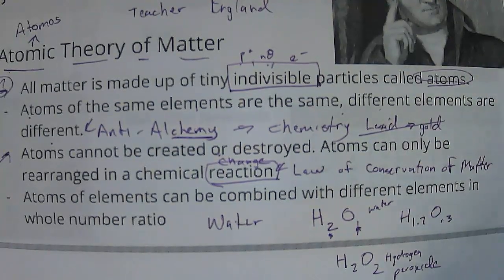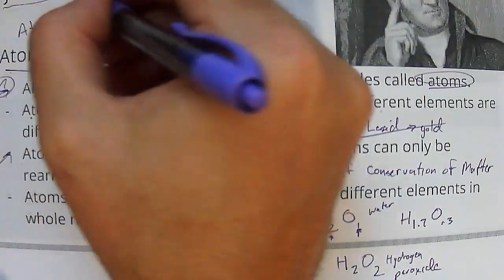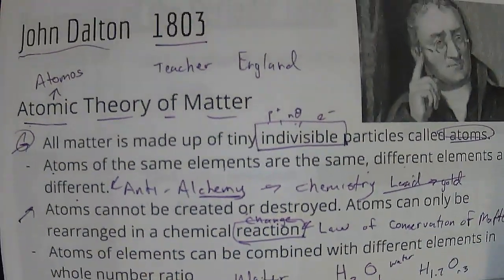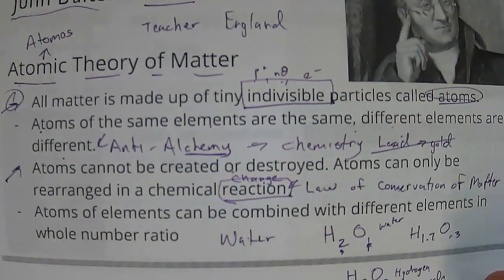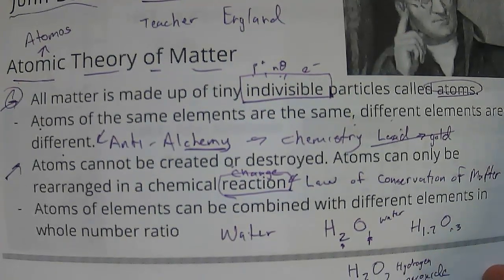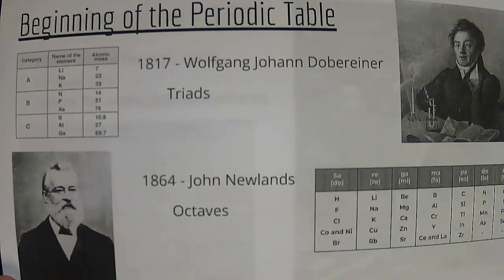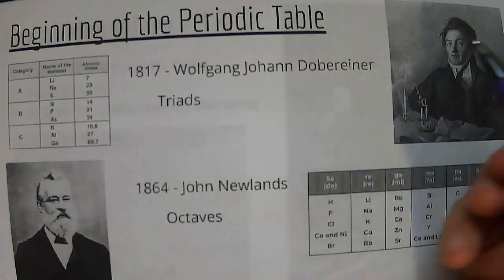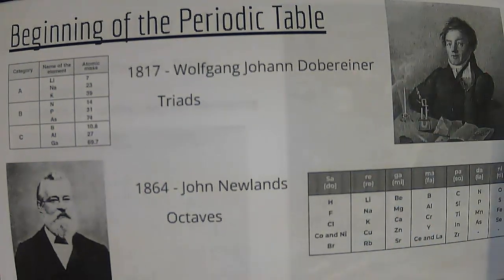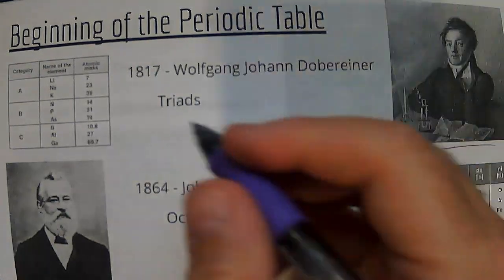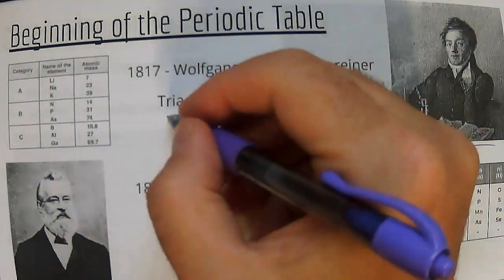Okay. So John Dalton is the father of modern chemistry. That's kind of how we refer to him, because he put together the atomic theory of matter in 1803. And so now that we have an idea that there are elements and there are atoms, now people want to put the atoms and elements together. So we have this guy, the first attempt at kind of organizing these elements was this guy, Wolfgang Johann Dobereiner, and he found out that there are these things called triads,